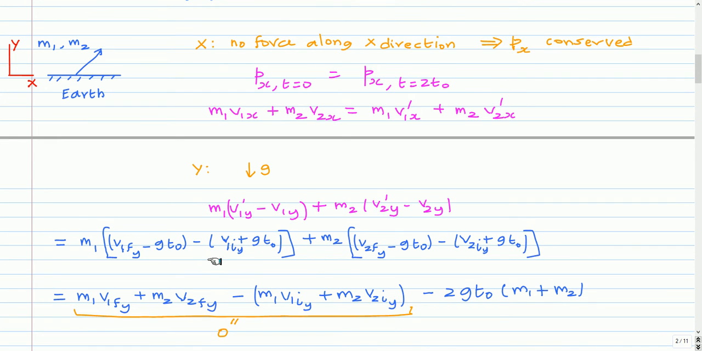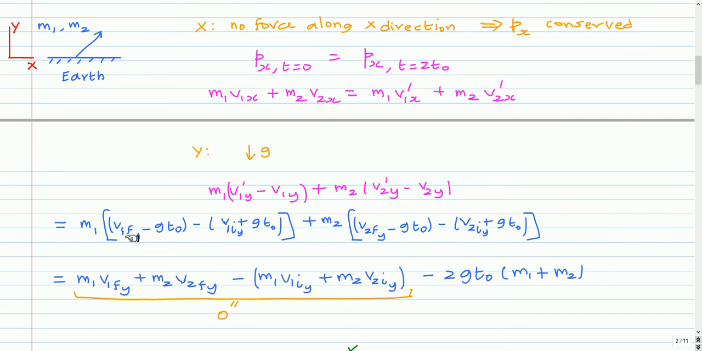So here we can rearrange the terms. So m1 v1f y and then m2 v2f y. This is the y component momentum at time 2t0, and also we can collect these terms. That will be minus m1 v1i y plus m2 v2i y, minus all the g terms. So that will be minus 2 g t0 into m1 plus m2.